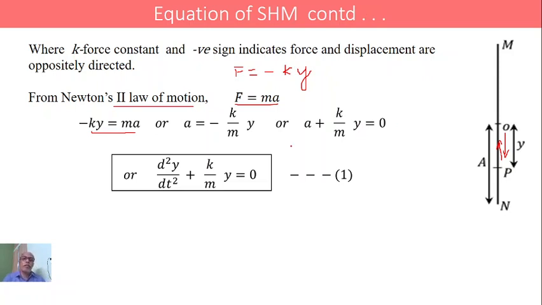Or a is nothing but d square y by dt square, which is the acceleration, so d square y by dt square plus k by m into y equals 0. This is the expression for simple harmonic motion, the expression for the acceleration, right?